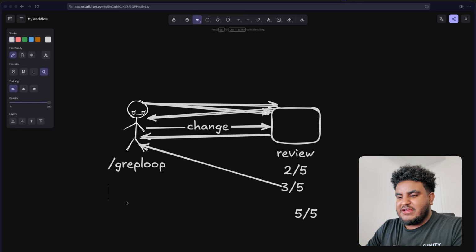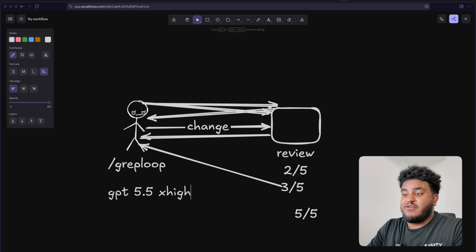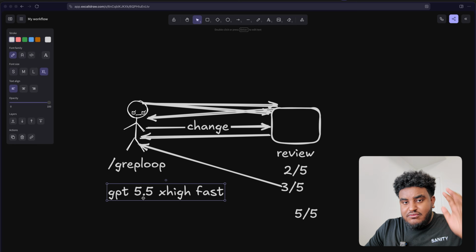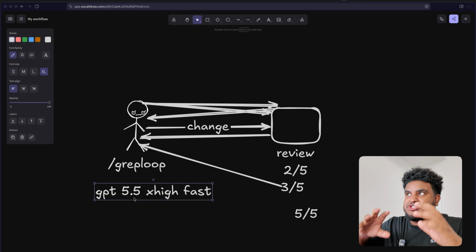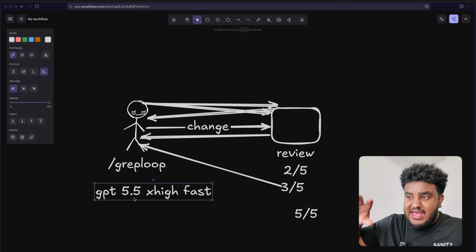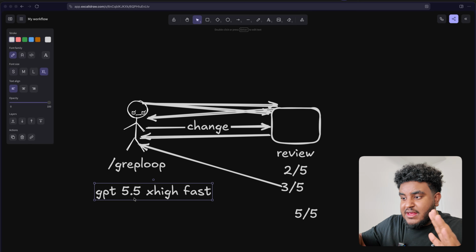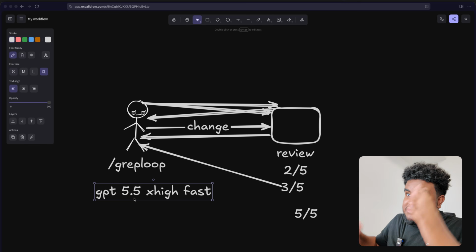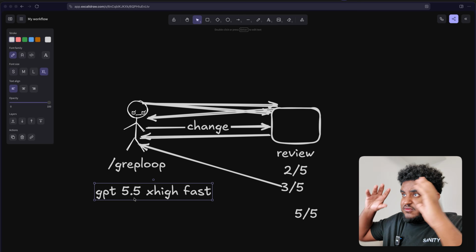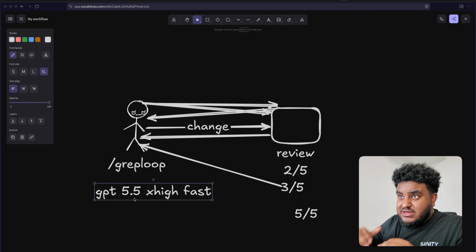And the reason why I like GPT 5.5 extra high fast is it's a really intelligent model. Especially when it comes to building complex features, it just writes a bunch of tests. And in this case, this is actually great because whenever I get feedback, it reviews the tests and realizes, okay, the test case it originally wrote passed. I need to add some more additional things.